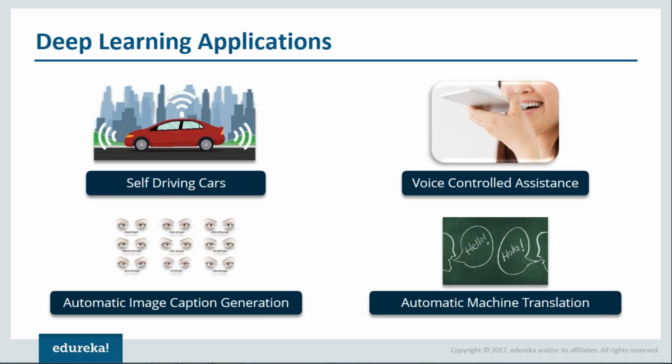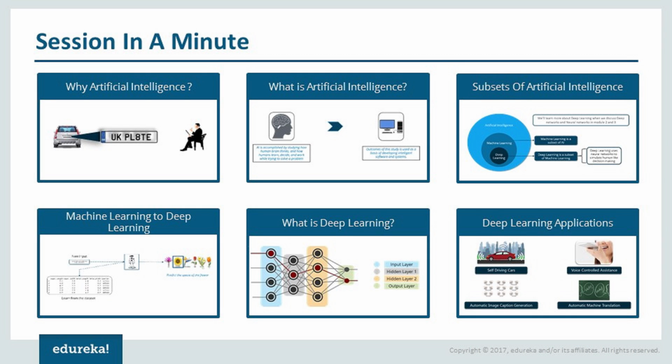If you have any questions, any doubts, you can write it down in the chat box. Any questions, guys? All right, so we have no questions, so we'll move forward and I'll just give you a quick summary of what all things we have discussed. First we saw why we need artificial intelligence. Basically, things that humans cannot perform, we want a machine to learn and do those tasks for us. Then we understood what exactly is artificial intelligence and what are the various subsets of artificial intelligence like machine learning, deep learning, etc.